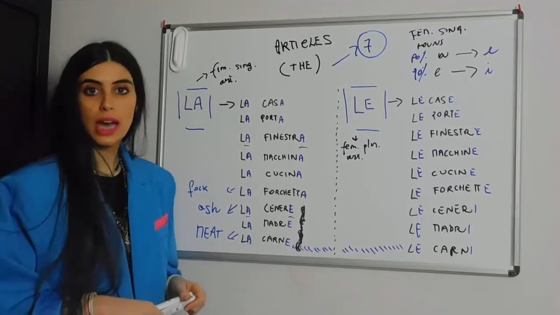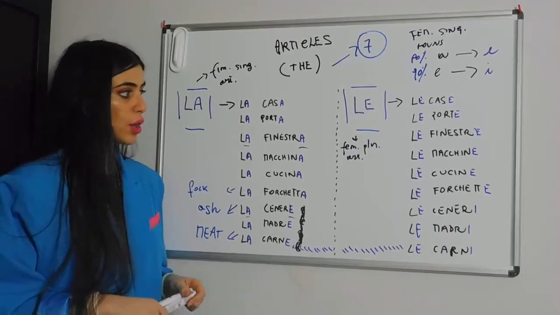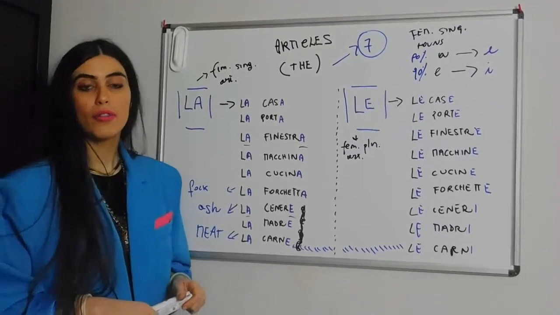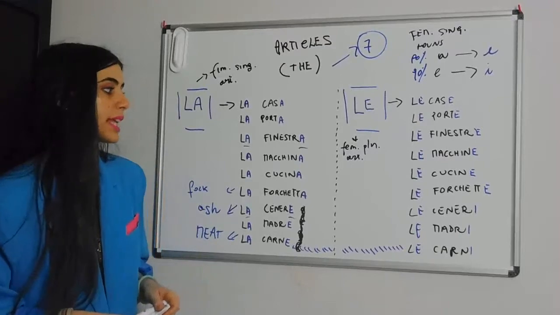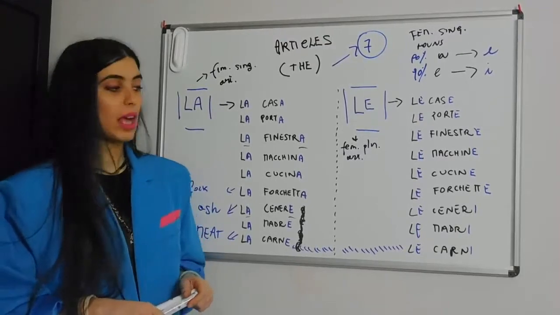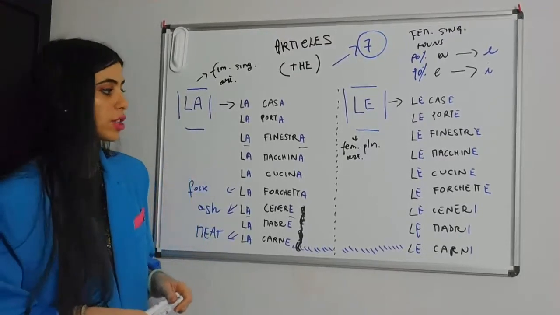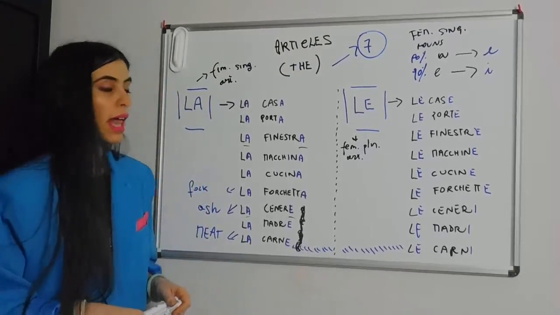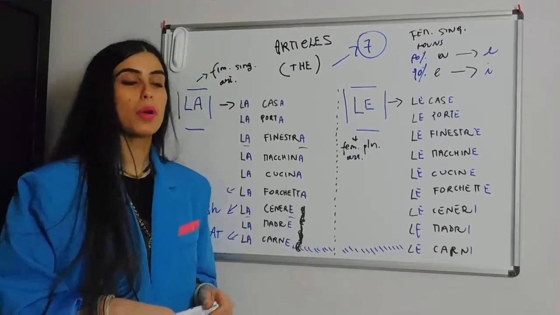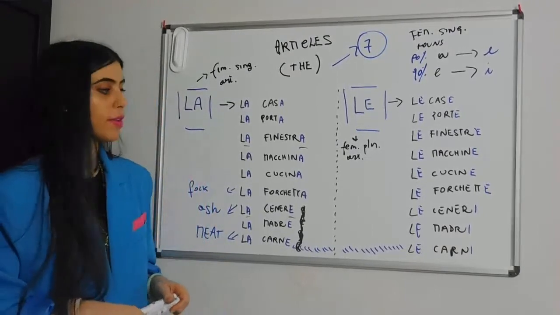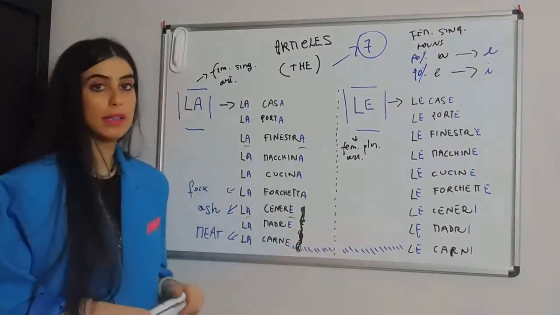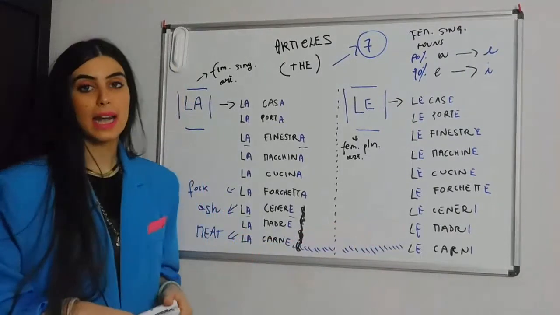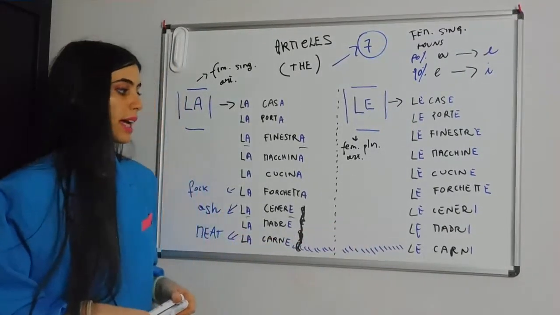La cucina, kitchen, becomes le cucine. La forchetta, fork, becomes le forchette. La cenere, ash, becomes le ceneri, ashes. La madre, mother, becomes multiple mothers, and so le madri. And then la carne technically becomes le carni.